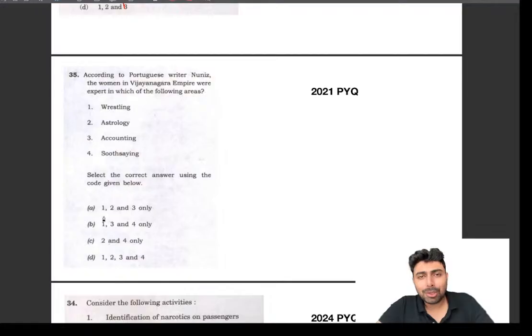When it comes to historical things, we have the assumption, which in most scenarios is right, about the role of women. We may assume that women were not very much part of the social strata. They were not very active in the social activities, and we may think that they won't be participating in wrestling. This is one area that we tend to assume, and many times it's right, because